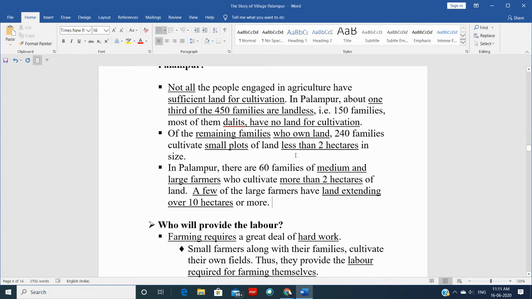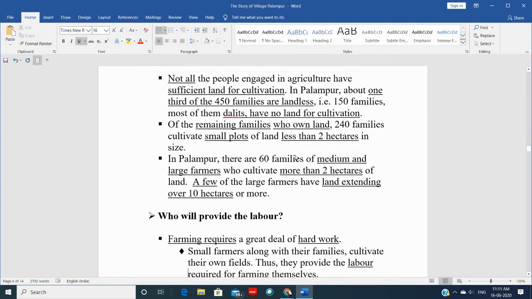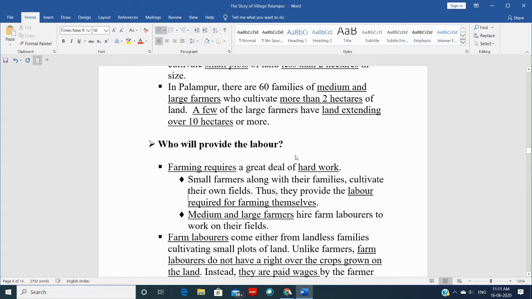Now, when we talk about distribution of land, or land available for cultivation, we need to talk about laborers. Who will provide labor, right? So let's discuss that. See guys, farming requires a great deal of hard work. So when you need to do hard work, then you need to have laborers for that.